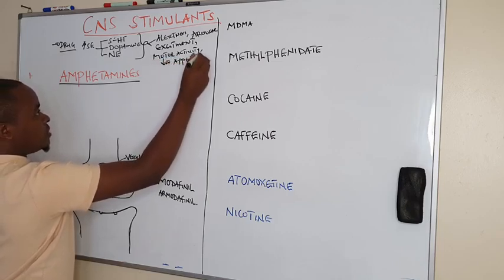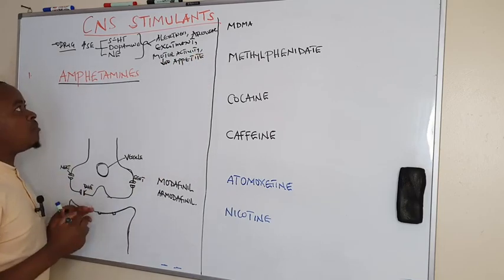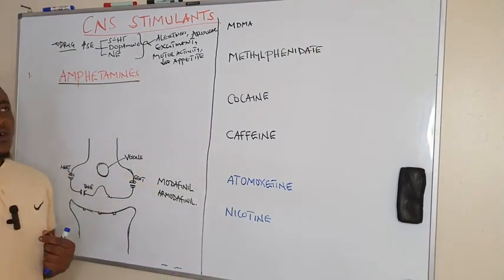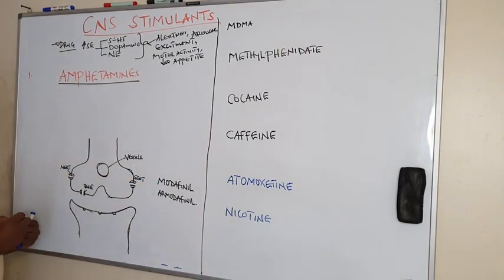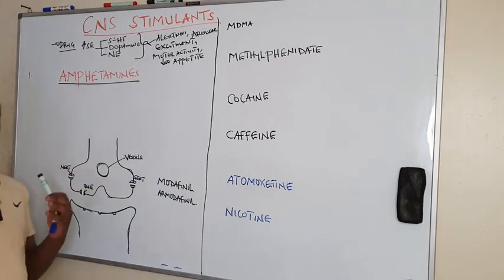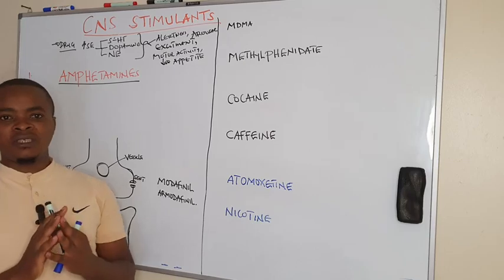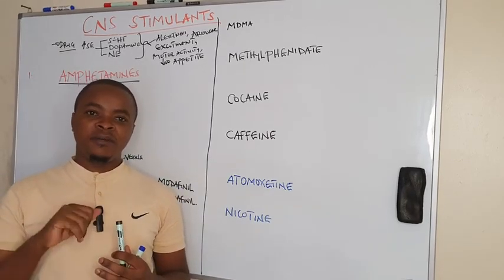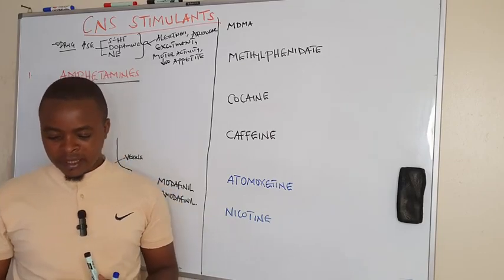So these are the effects that come about due to the increase of these monoamines on taking these CNS stimulants. Their major role of action is to increase levels of monoamines, that is serotonin, norepinephrine, and dopamine.